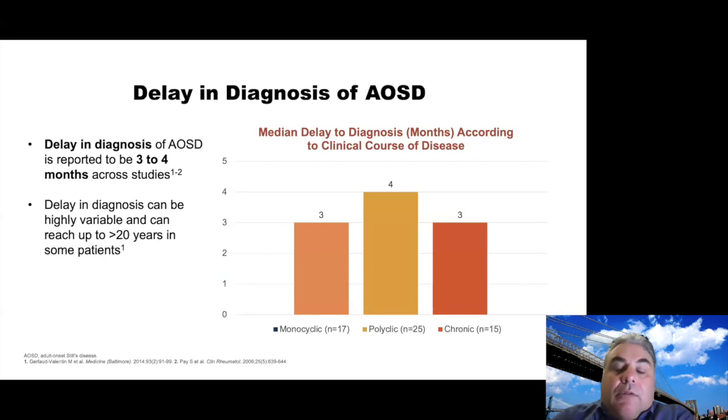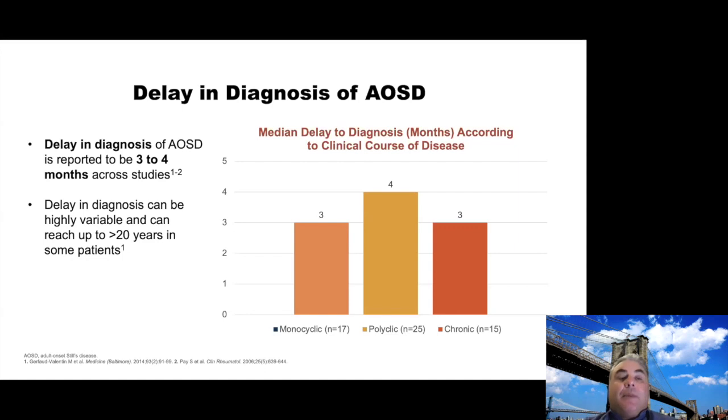One of the major problems we have with this disease, and I'm sure it's the same with SGA, is the delay in diagnosis, median 3 to 4 months across studies. But they have reported more than 20 years. I think that's particularly a problem where the patient may be in the chronic articular phase or have mostly articular disease, and there was a time lag between the systemic findings.